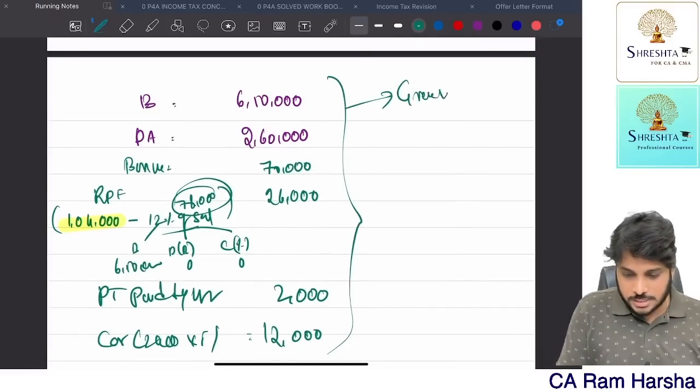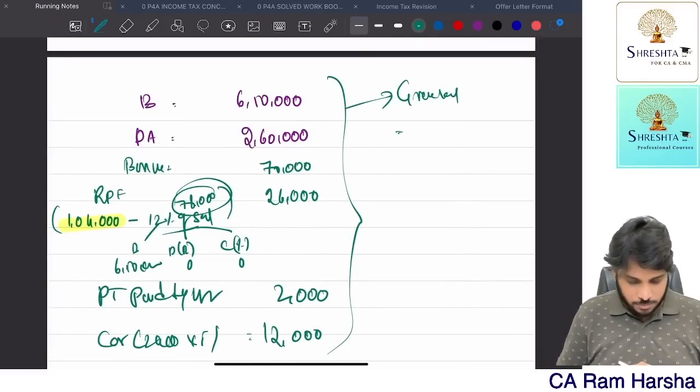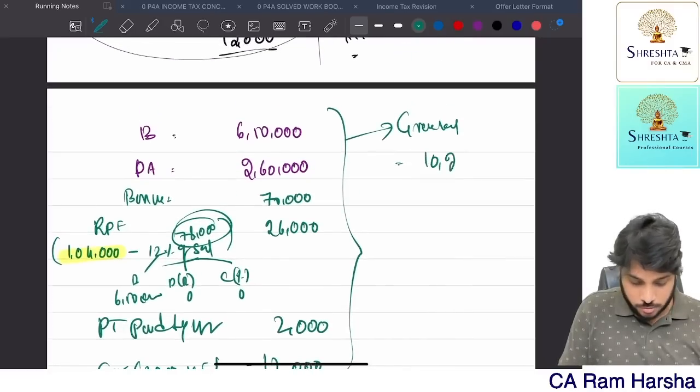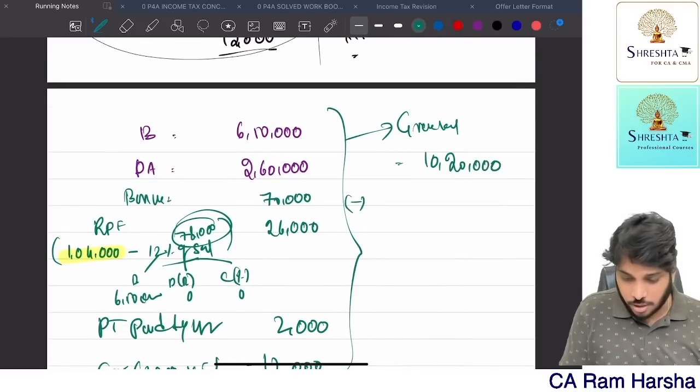What is the gross salary? It is equal to 6,50,000 plus 2,60,000 plus 70,000 plus 26,000 plus 12,000 plus 2,000, which is equal to 10,20,000. That is the gross salary. Now deductions.